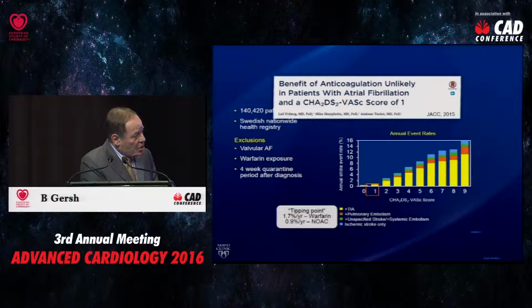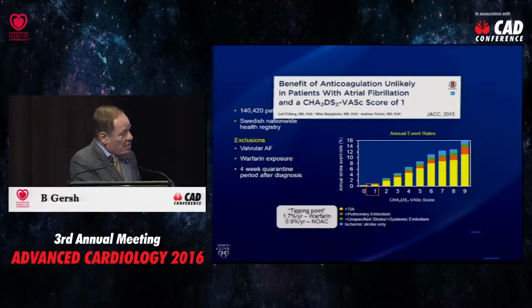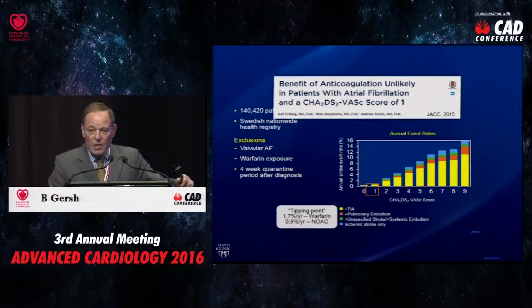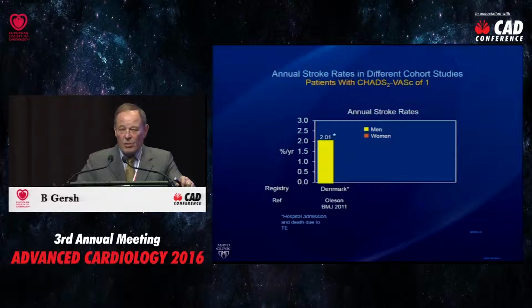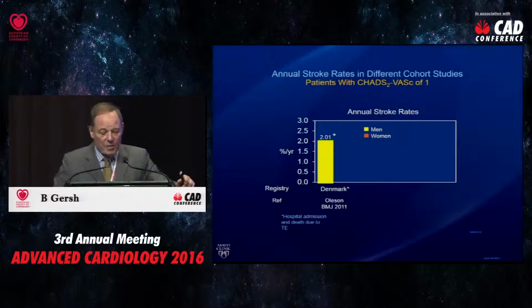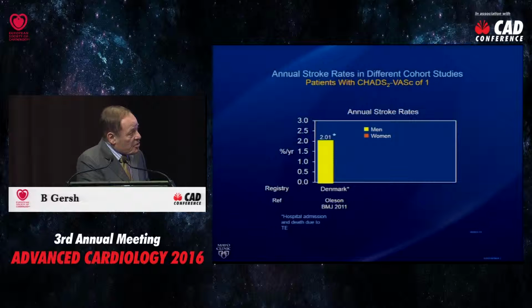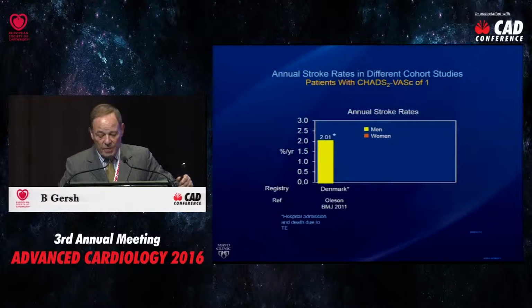And in this population, with a much, much lower rate of ischemic stroke than in the others, you can see here that with a CHADS-VASC of 1, the ischemic stroke rate actually is under 0.5%. And they say that to justify warfarin, you have to have a rate of 1.7 or 0.9%. So in this Swedish study, with a lower risk of stroke, the CHADS-VASC of 1 didn't justify anticoagulation.